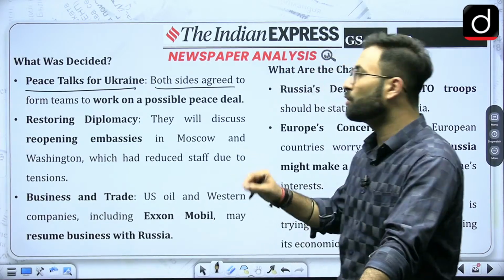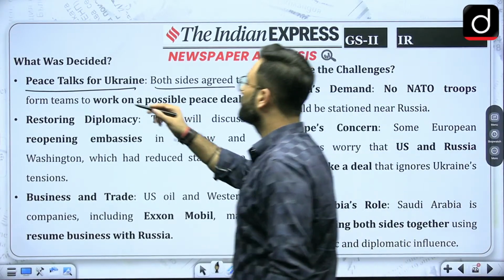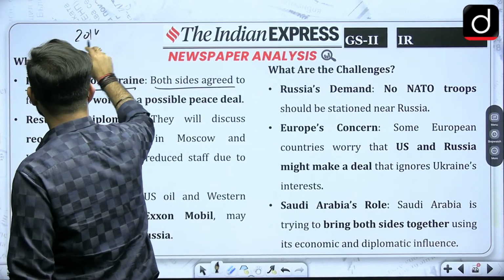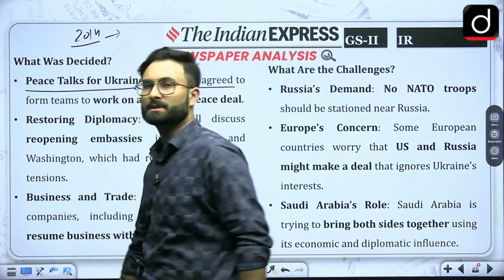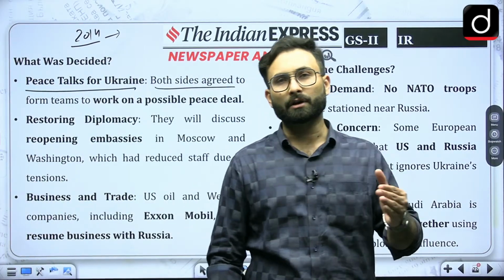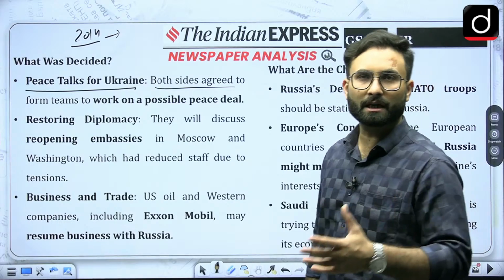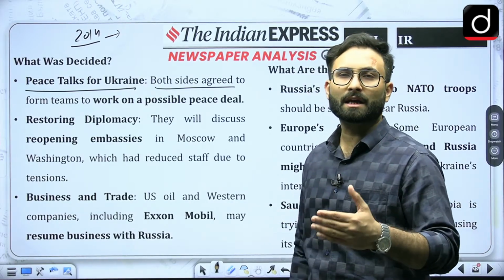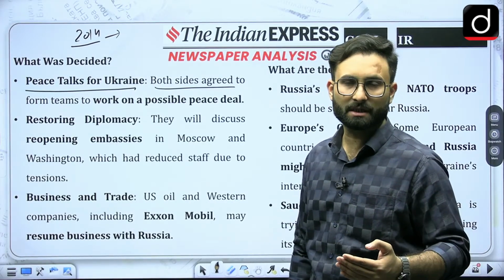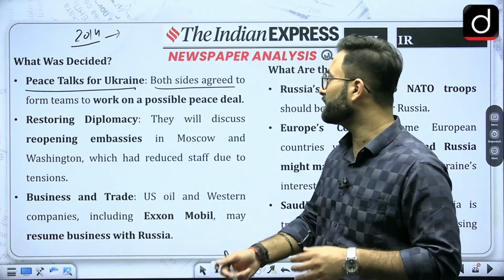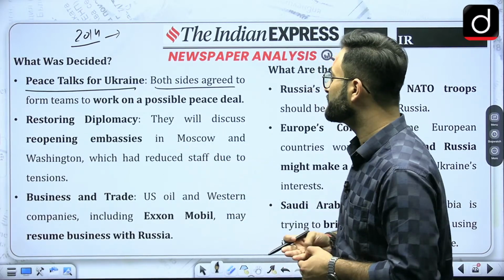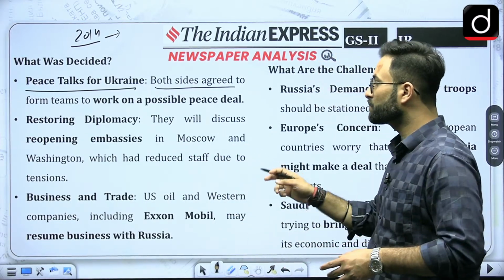Second, restoring diplomacy. They will discuss reopening the embassies. After the 2014 Crimea annexation, there were US sanctions put on Russia. What they have done is gone for a tit for tat policy. They started to reduce the staff in their embassies. So they will be reviving that first. They will discuss reopening embassies in Moscow and Washington, which have reduced staff due to the tension.